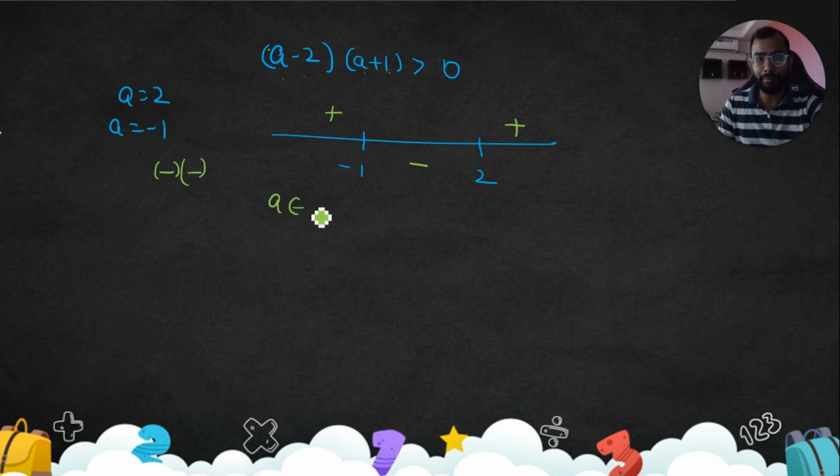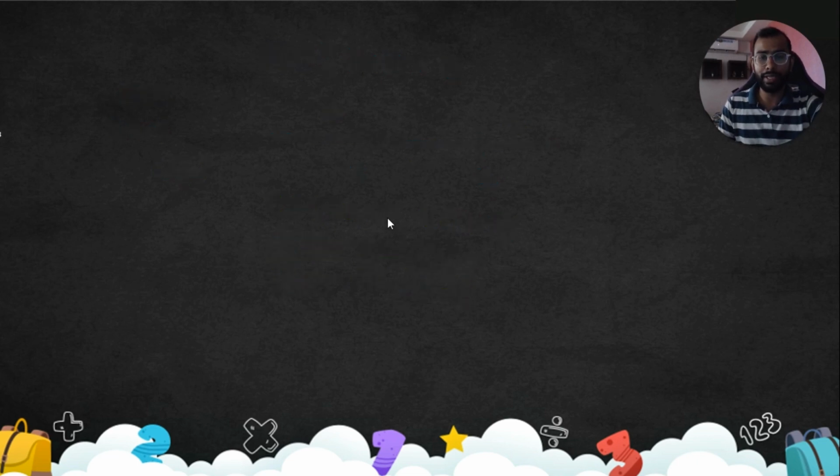So the answer would be a belongs to minus infinity to minus 1 union 2 to infinity. This is the first way to write. The second way is a is less than minus 1, or we can take a is greater than 2. That's how we'll proceed. Okay, let's see the question.